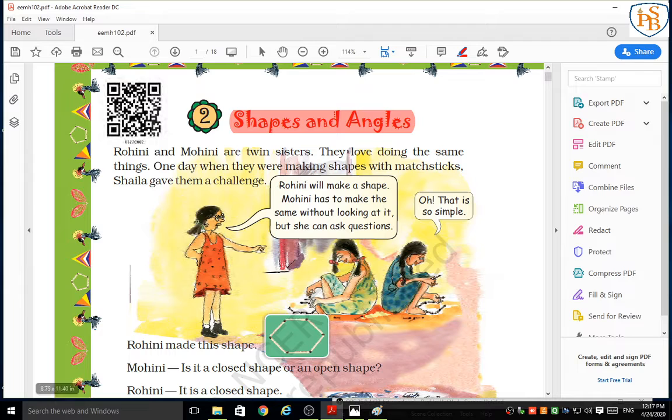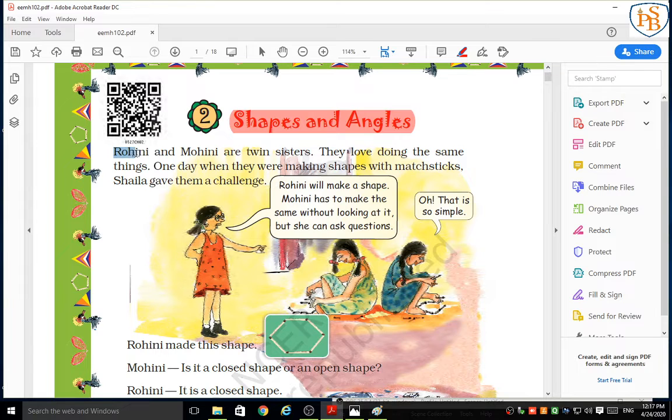Students, can you see some pictures here? Yes. There are two girls. They are both doing something. Can you tell me what they are doing? One more girl is there. Maybe just imagine about the picture. Maybe she is giving some instruction. They are doing some work. What is there in their hands? Can you guess? Don't worry, students. We will start, and in that you will get all the answers to the questions.